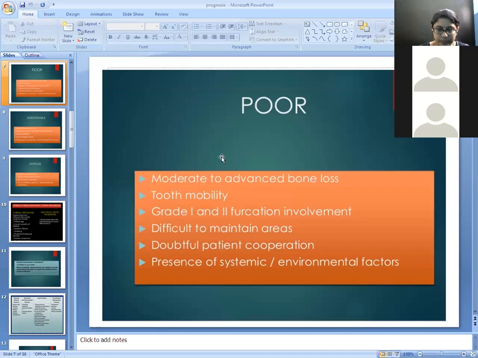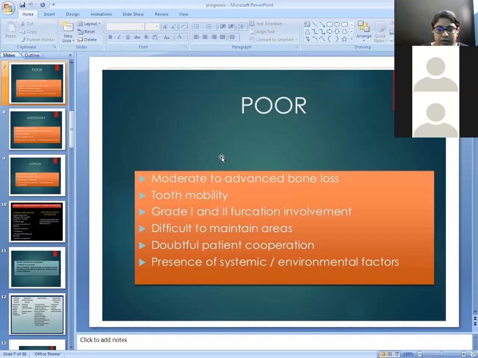Other than this, if gingival inflammation is there, which results in tooth mobility, or if cysts or trauma are present regarding the tooth, which result in tooth mobility. If grade 3 tooth mobility is present, then the prognosis will be poor. If grade 1 and grade 2 furcation involvement is there, then the prognosis will be poor.